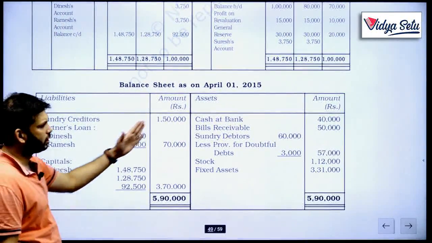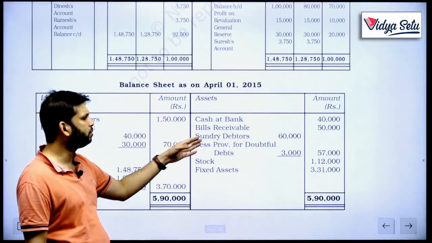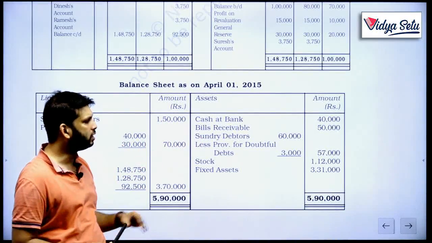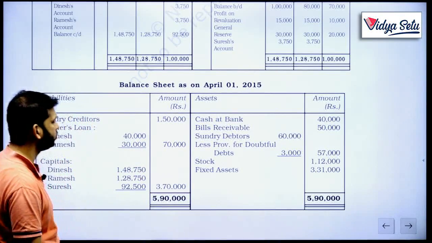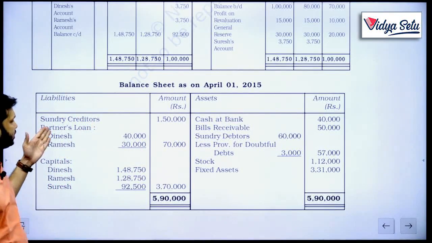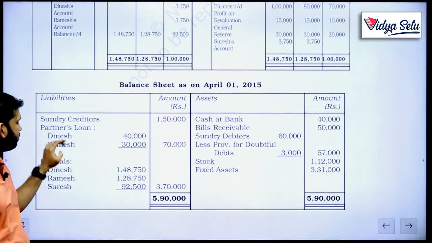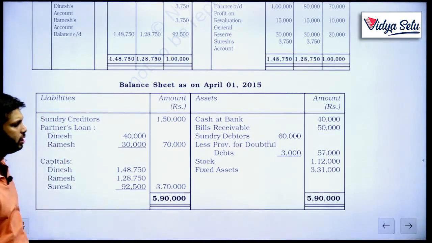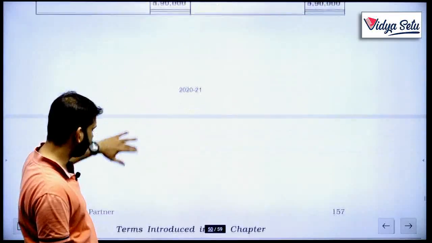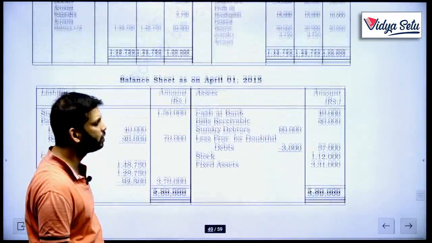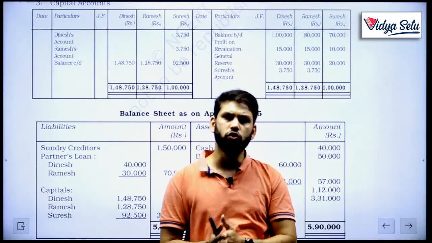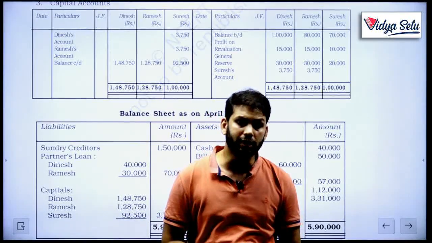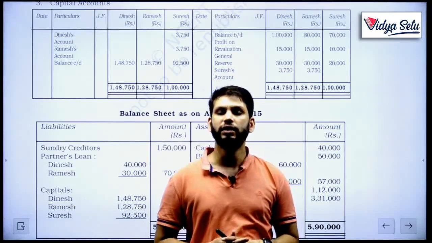Now the cash is same, bills receivable same. There is a difference in our debtors because the provision has changed, stock has changed, fixed assets have changed. Here partners' loan is exactly same, sundry creditors are same, and with the revised capital our balance sheet tallies. With this, I believe the theory part of the chapter is over. In my coming videos, I will be solving the practical questions, so be ready. Okay, thank you so much.